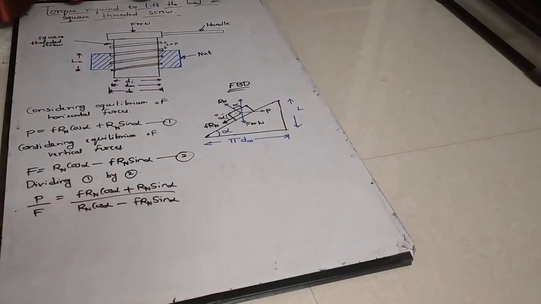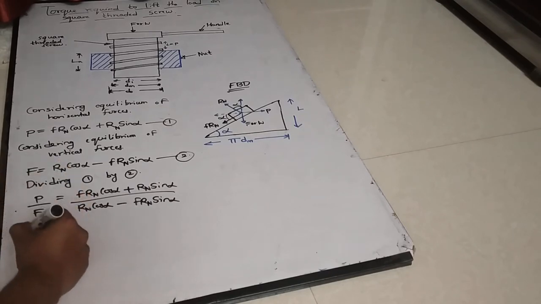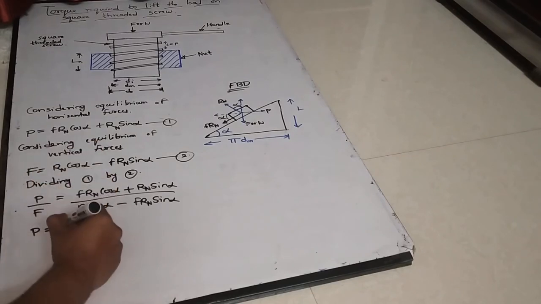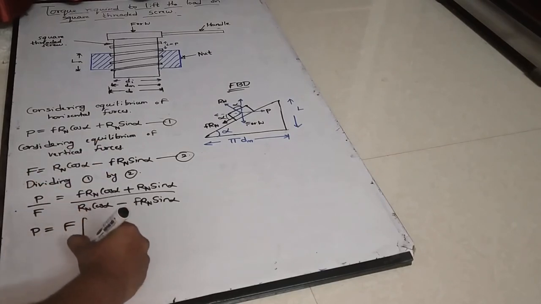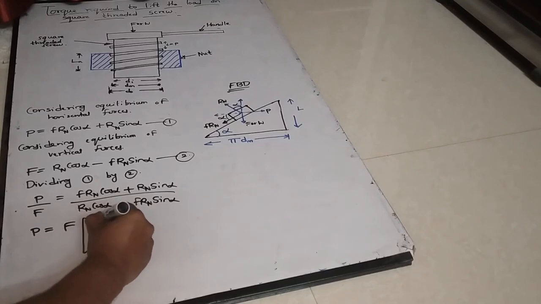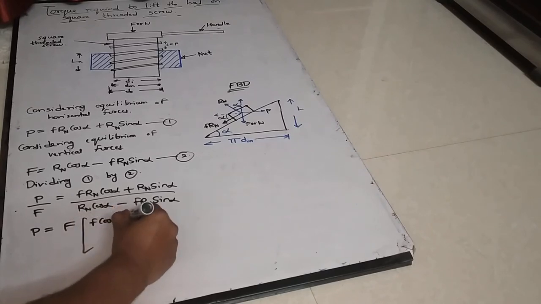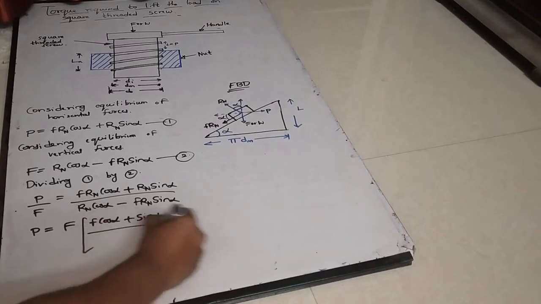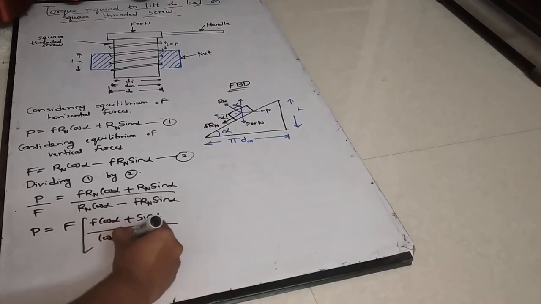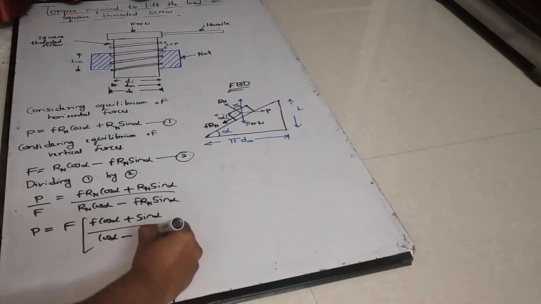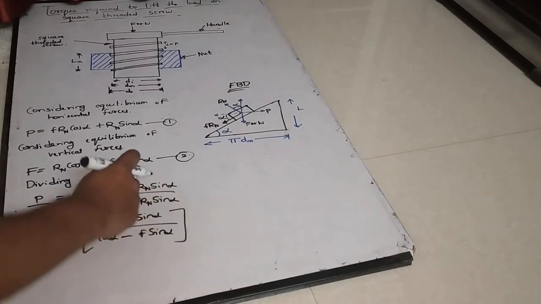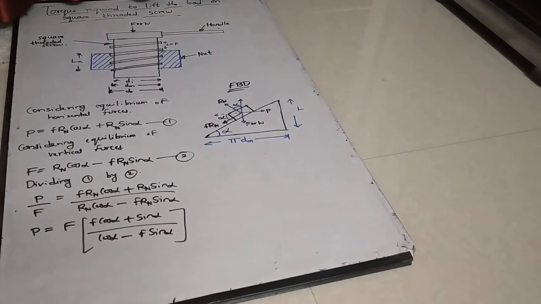If I take Rn outside, P is equal to F into the bracket small f cos alpha plus sin alpha divided by cos alpha minus f sin alpha, because the Rn term, if you take it outside, will get cancelled.